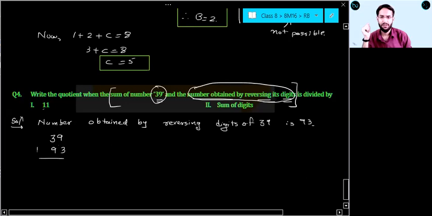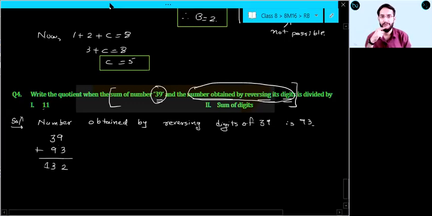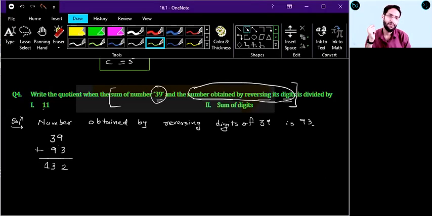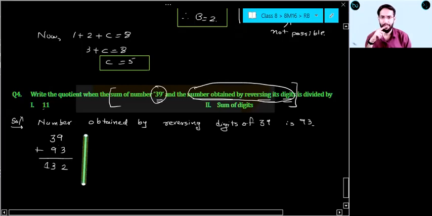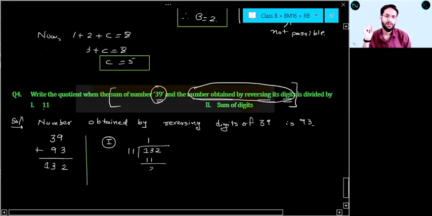If you add, what you will get? 9 plus 3, 12. 1, 3 plus 9, 12, plus 1, 13. Isn't it 132? You can tell me yes, everyone. Now, if you divide 132 by 11, what you will get? 11 into 1, 11, 22, 11 twos are 22. So isn't it 12, everyone?